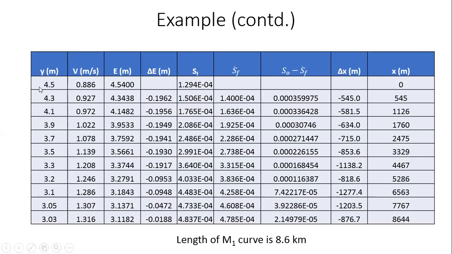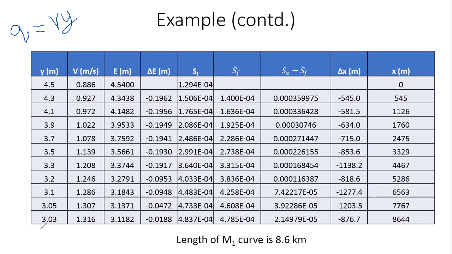Then for all of these depths, I find out capital V. How do I find V? I know the flow rate per unit width. So let me write that. The flow rate per unit width is q equal to V times Y, because capital Q equals V times B times Y. So flow rate per unit width will be q equal to V times Y.